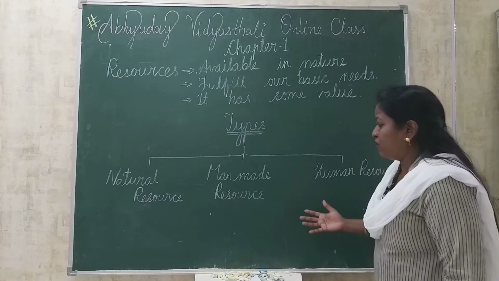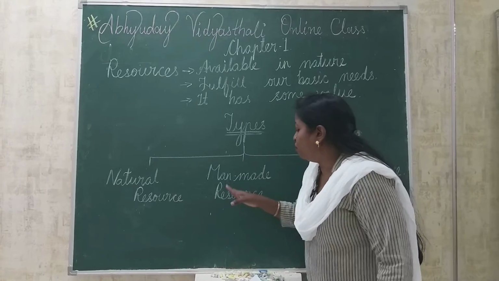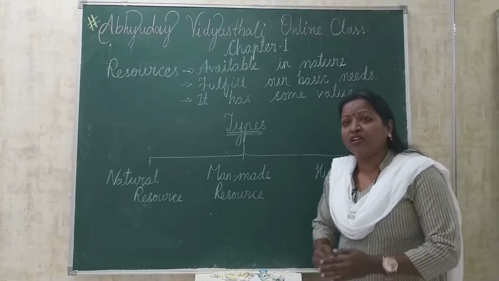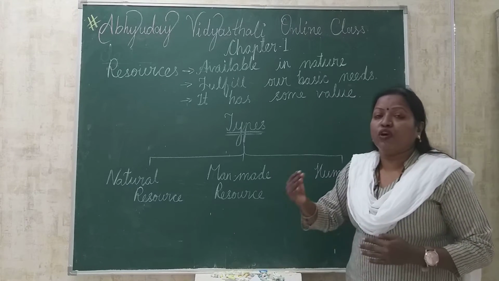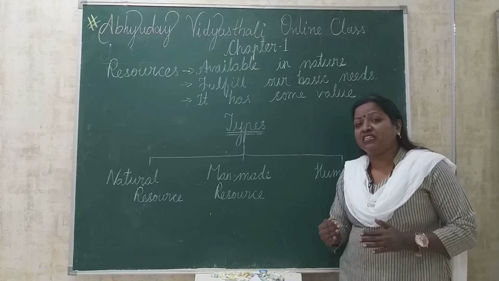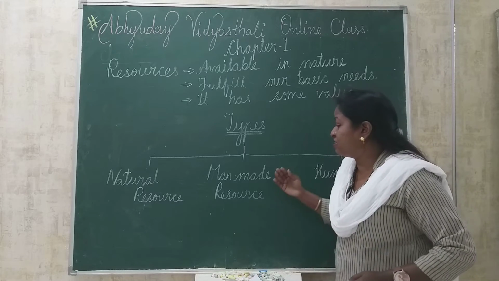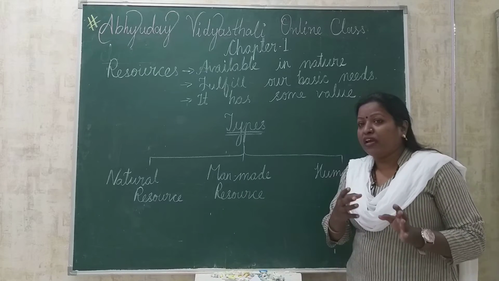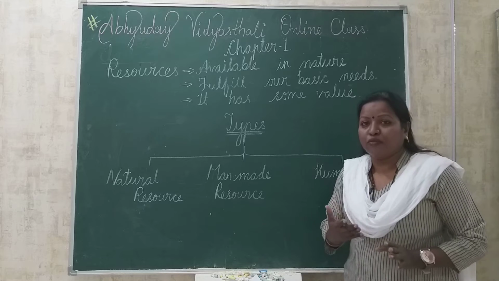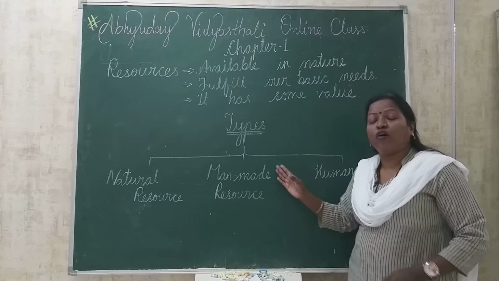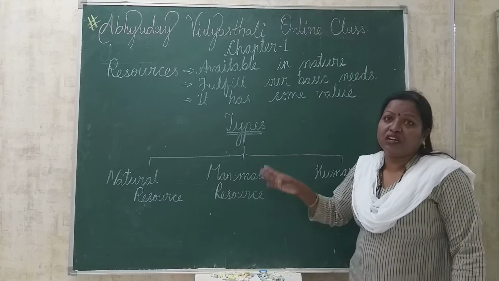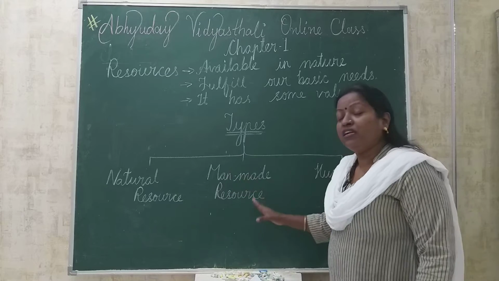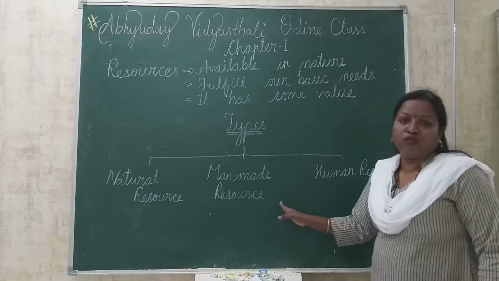The second type of resource is man-made resources. What do we mean by man-made resources? When certain resources are converted into usable resources because of the efforts of human beings or machinery, we can term them man-made resources. Right now all of you are studying on mobiles. Who made mobiles? They are prepared by human beings, no? So all those things which are manufactured, constructed or created by human beings are known as man-made resources. This is the second type of resource.